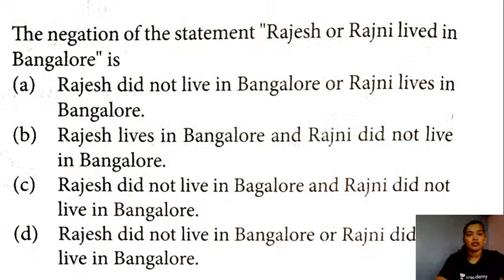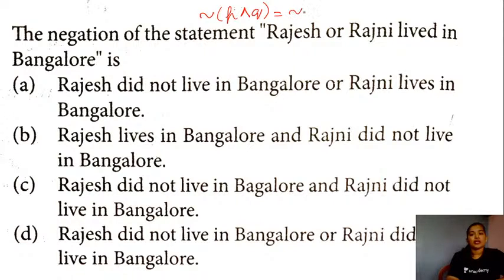Let's do one more question on the same, students. So here you have the question, the negation of the statement Rajesh or Rajni lived in Bangalore. Okay, your statement is Rajesh or Rajni lived in Bangalore. So the negation of the statement will be which of the following option? So here this is also a compound statement. Okay, Rajesh lived in Bangalore is your statement P, and the statement Q will be Rajni lived in Bangalore. So basically you are given disjunction here and you are asked for the negation of disjunction. You have the connecting word or, right?